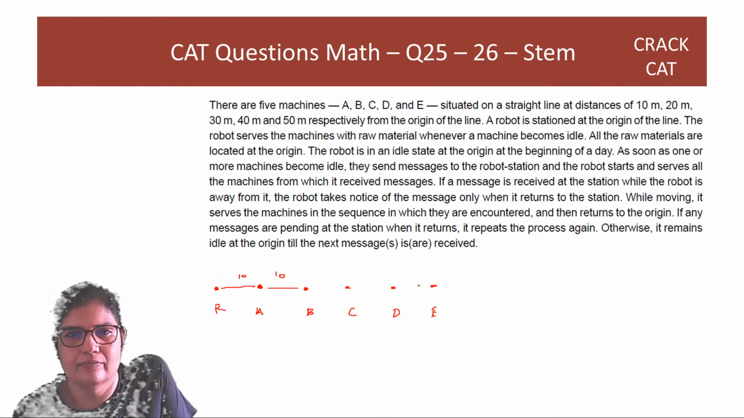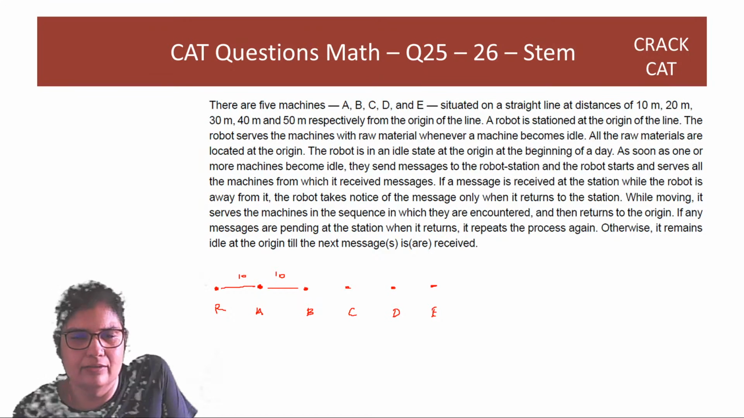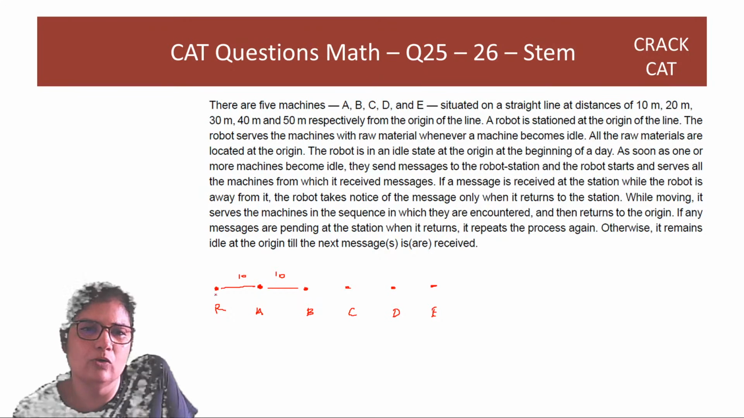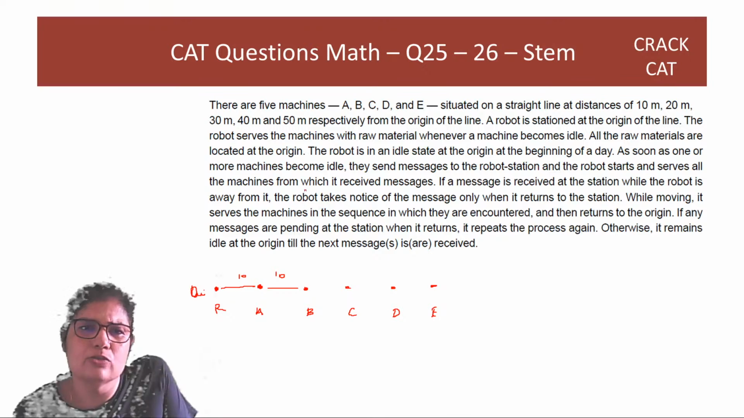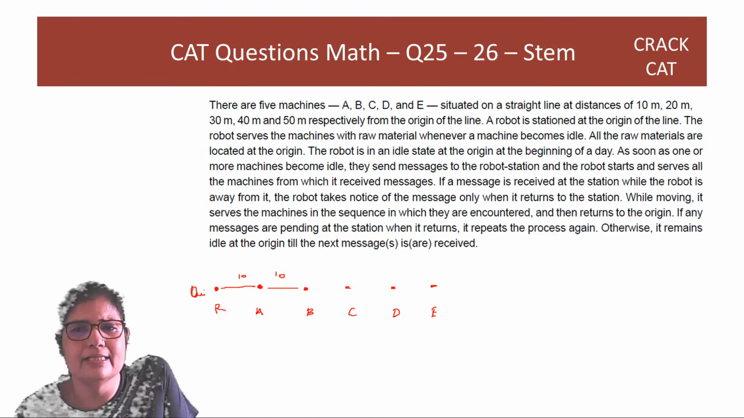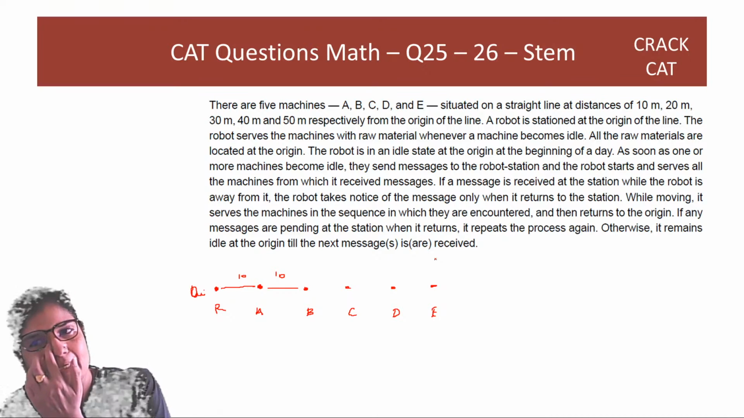The robot serves the machines with raw material whenever a machine becomes idle. All the raw materials are located at the origin. Wherever this robot is, the origin is there too. As soon as one or more machines become idle, they send messages and the robot starts and serves all the machines. So if messages come from three machines, it takes the raw material for all three and serves them together.